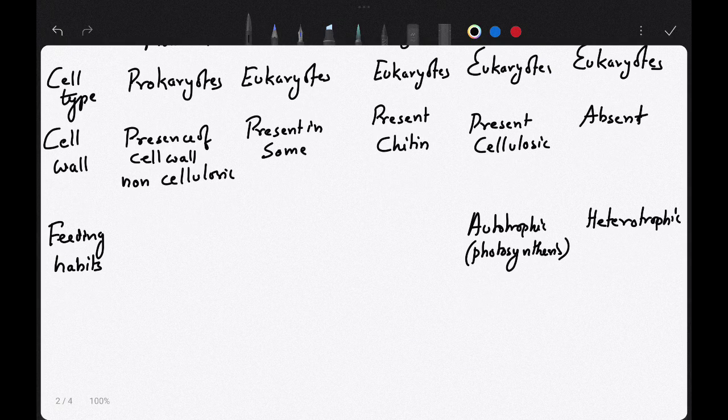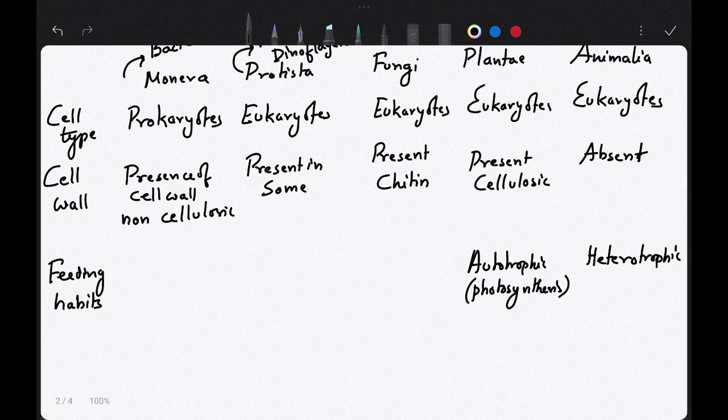In case of Monera, you will see autotrophic plus heterotrophic nutrition, means they have both the features. Autotrophic nutrition means that they can produce their own food by photosynthesis. There are two types of autotrophic in Monera, that is photosynthetic and chemosynthetic.